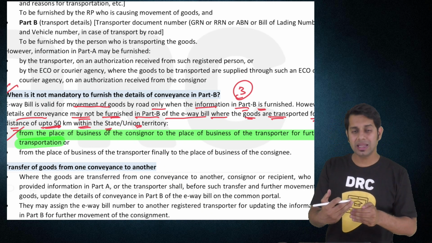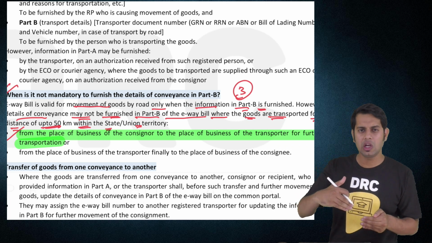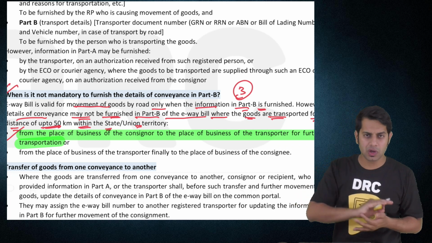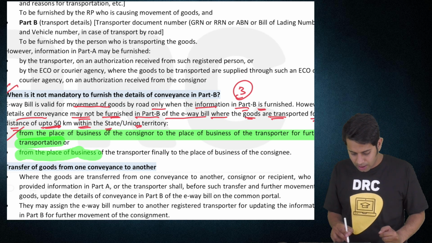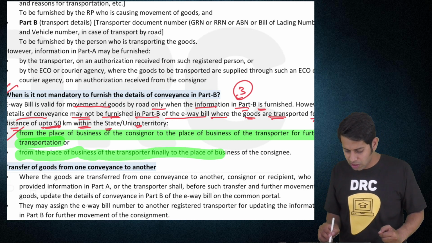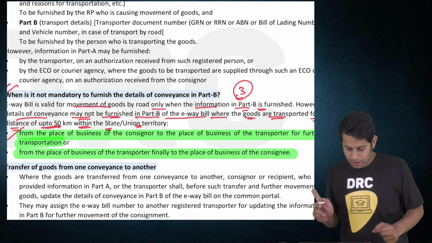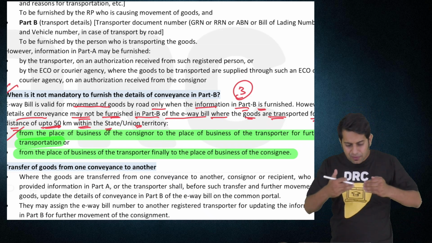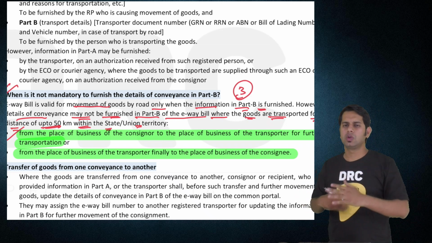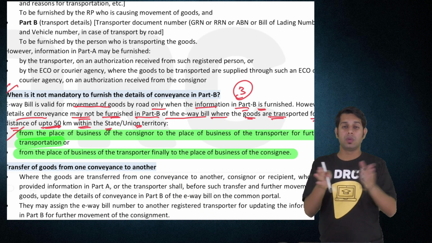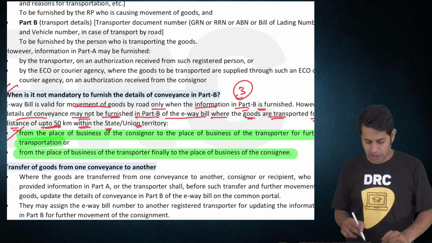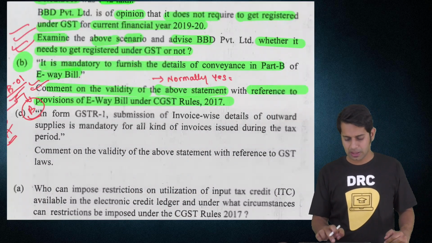If you are sending the goods up to the distance of 50 kilometers so that the goods can be delivered to the transporter, then not required. Or from the place of business of transporter to the final place of the consignee. If the goods are going from transporter's location to final consignee's location, then provided the limit should be 50 kilometers only, then e-way bill is not required. So if you write this provision, 3 marks you would have got.